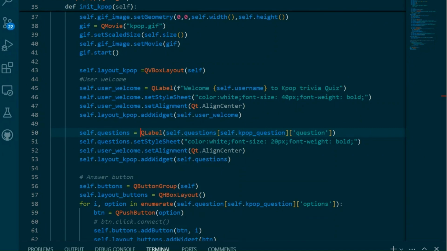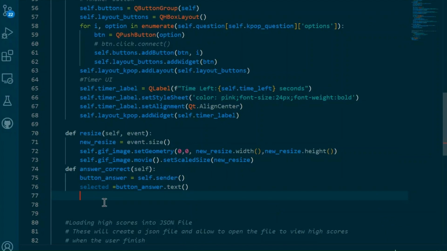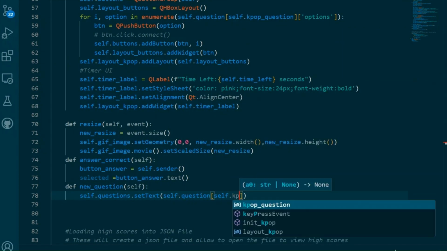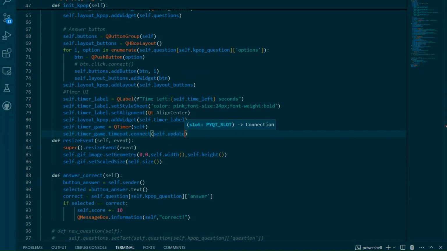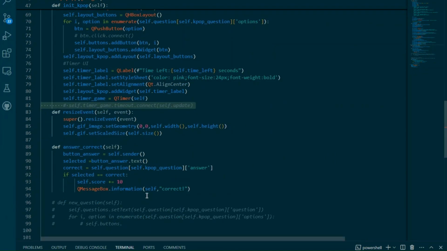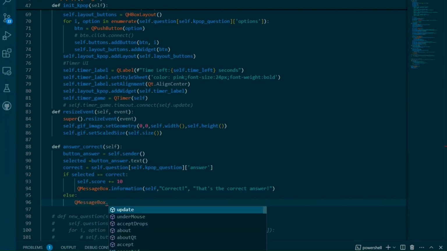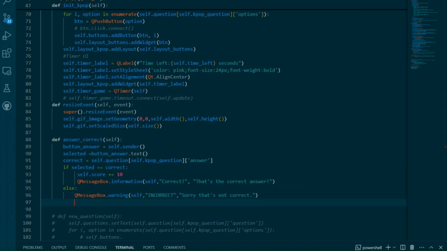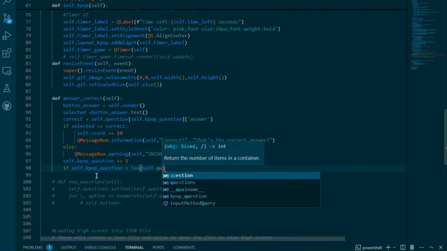This app provides a fun way to challenge your K-pop knowledge while engaging with the PyQt5 framework. When you're building a GUI with PyQt5, always think about layout management. Use layout managers like QVBoxLayout and QHBoxLayout to organize your widgets automatically. These layouts save you a ton of time and make your interface responsive to different screen sizes. For instance, in this project, we used QVBoxLayout to stack elements vertically and QHBoxLayout to arrange the buttons horizontally, so they're neatly aligned and easy to manage.